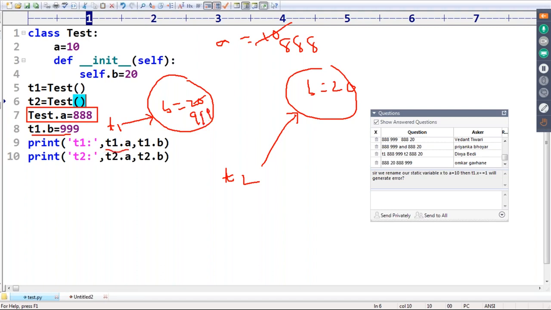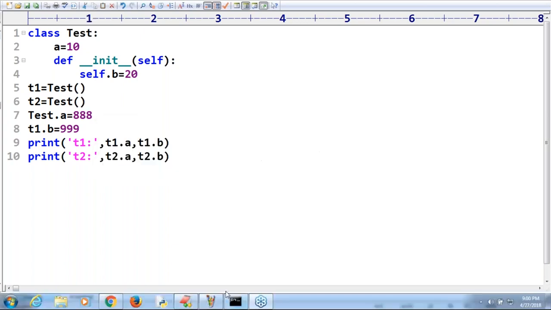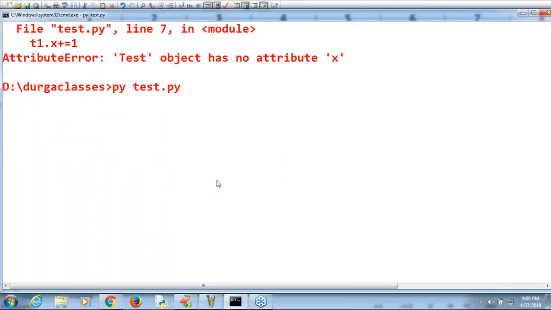So print T1.a, T1.b. T1.a means class level 888, and 999. T2.a means class level 888, and 20. So the answer is 888 999, next 888 20. Yes, everyone can able to understand this one? Let me execute this code. The output by default we are going to get is 888 999 and then 888 20 itself is the answer.